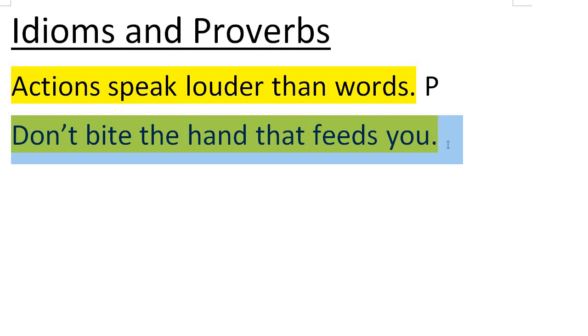Nobody's really going to bite someone's hand, but what the meaning is that it means that you shouldn't be mean to the people who take care of you and the people who help you, right? Kind of like an animal in the zoo, okay? If the dog bites the person that gives them food, that person doesn't want to give them food anymore, okay? But you're saying this to a human, okay? That would be really weird if people started biting each other's hands.